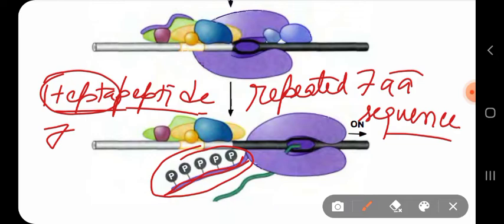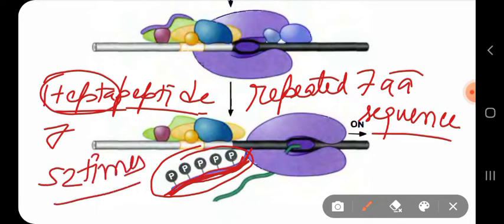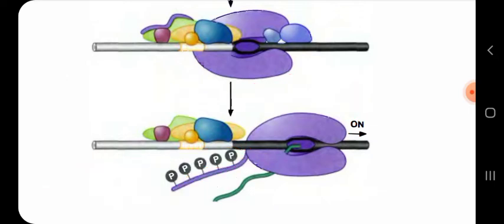In humans, the tail of RNA polymerase 2 has been repeated 52 times. Now there is a query: what is that 7 amino acid sequence found on the tail of RNA polymerase 2? Well, the sequence is as follows.